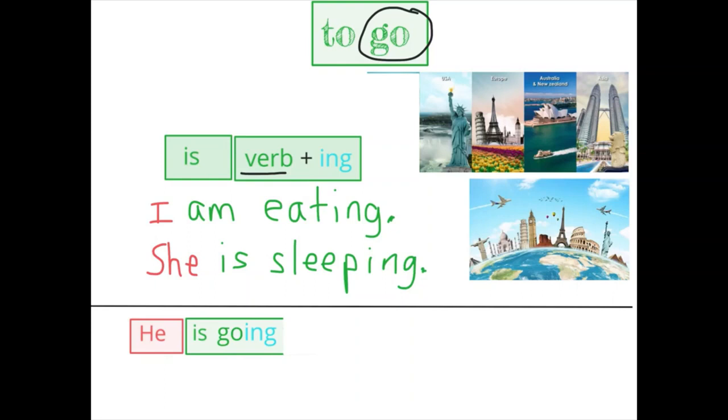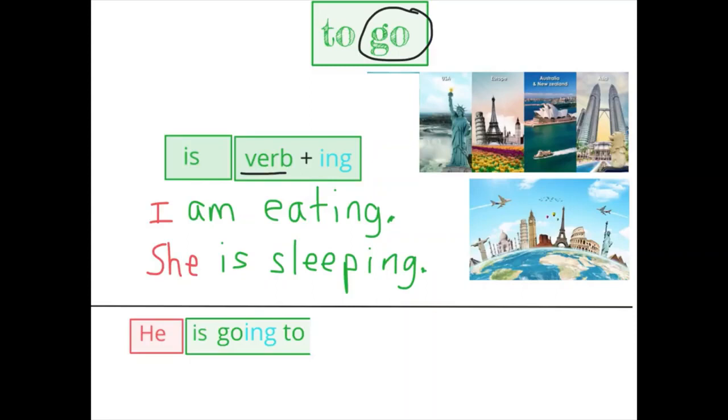But with the verb go, we can use it by adding an extra word. Here it comes. Take a look at this. That extra word, to. If we put that little word to after it, then we can make what is happening in the sentence become something that hasn't happened yet. It's going to happen later. So it's a whole new kind of sentence because the action is not going to happen right now. We're going to say it will happen later. It is going to happen, but not yet.